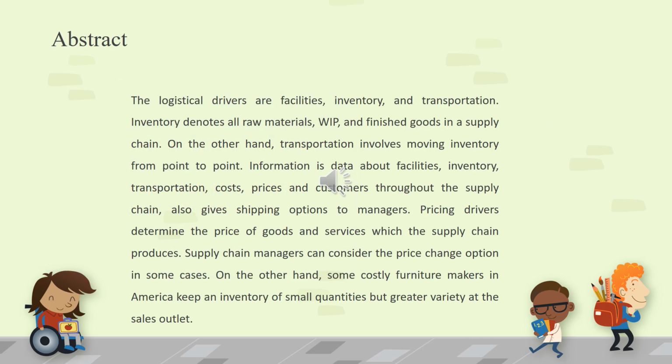The logistical drivers are facilities, inventory, and transportation. Inventory denotes all raw materials, WIP, and finished goods in a supply chain. On the other hand, transportation involves moving inventory from point to point. Information is data about facilities, inventory, transportation, costs, prices, and customers throughout the supply chain, and also gives shipping options to managers. Pricing drivers determine the price of goods and services which the supply chain produces.